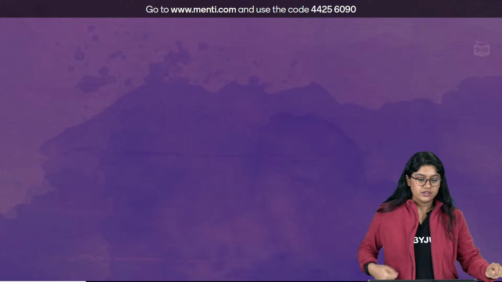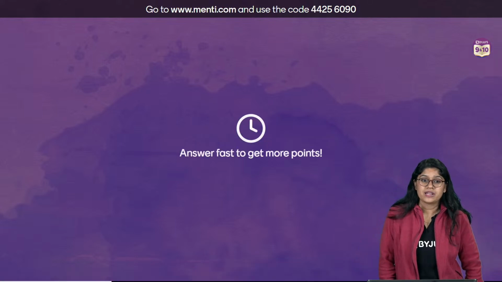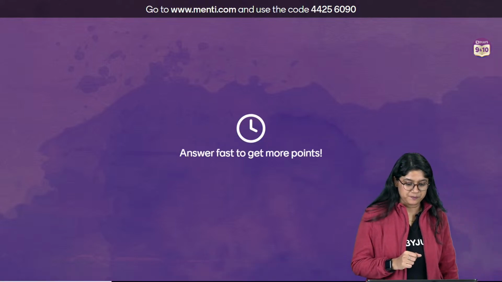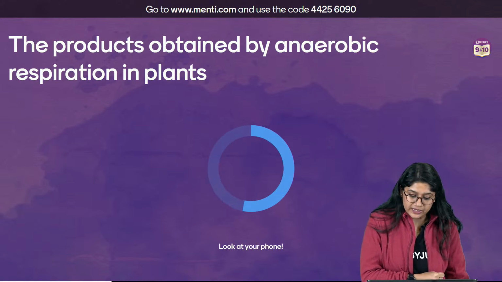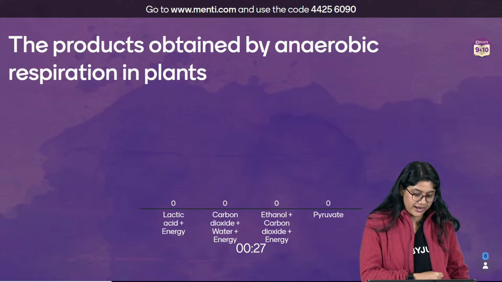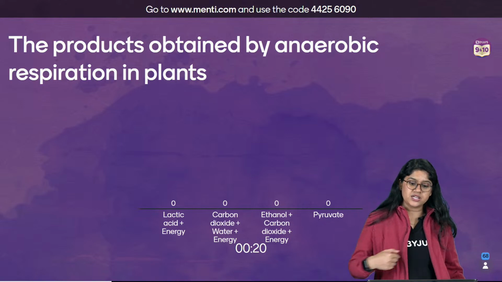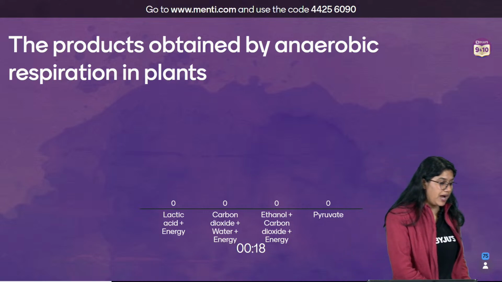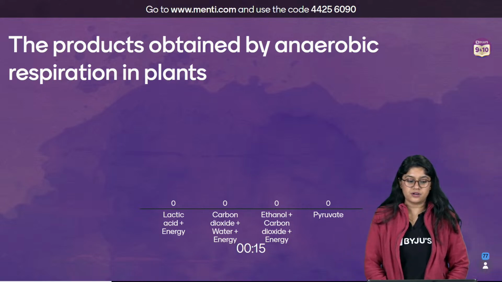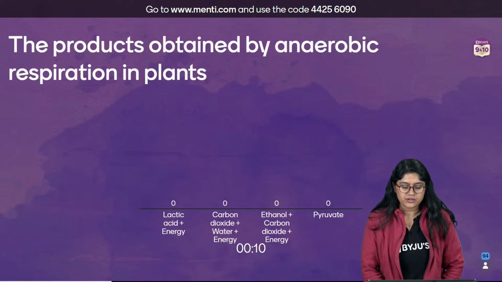Very good. Okay. Question number 4, everyone, on your screen. Here we go. Leaderboard after 5 questions. The product obtained by anaerobic respiration in plants. Lactic acid and energy, carbon dioxide, water and energy, ethanol, carbon dioxide and energy, and pyruvate. Interesting question. If plants, if we don't see anaerobic, aerobic, I think the question, I'm not sure if it's correct. Let's see the answer, everyone.